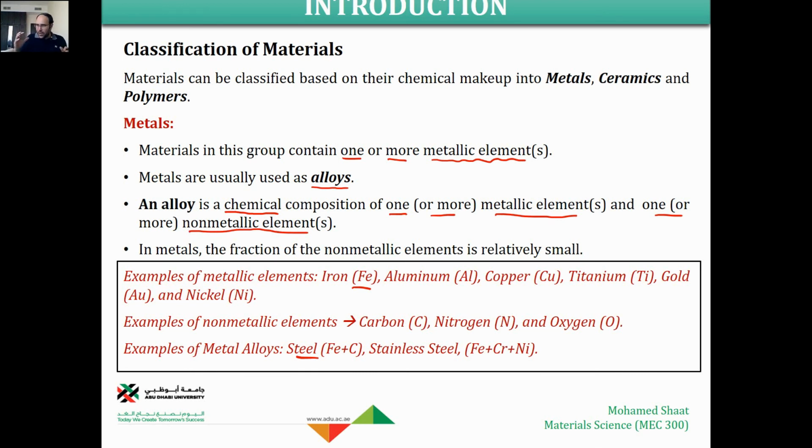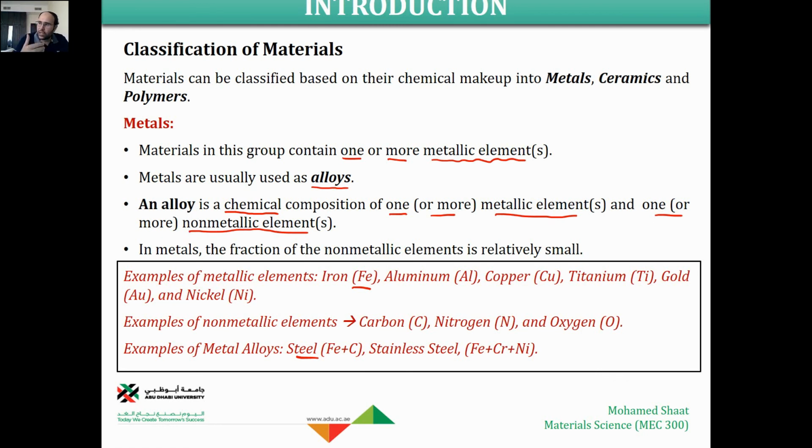Fe by itself as pure is relatively weak. But if we add carbon, we end up with steel. Steel is another type of material based on the engineering concept that provides more enhanced properties and is used for more applications than pure iron. So this is the engineering classification.